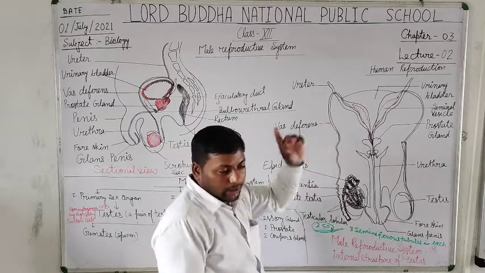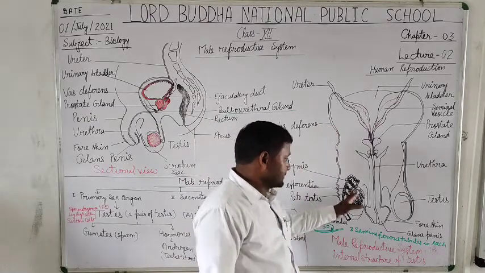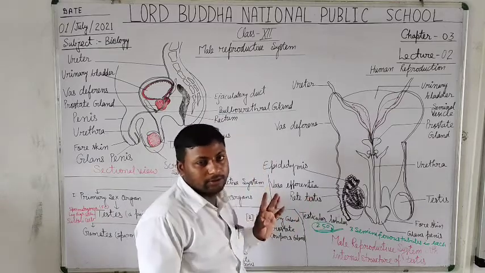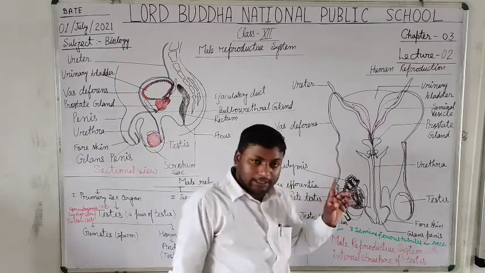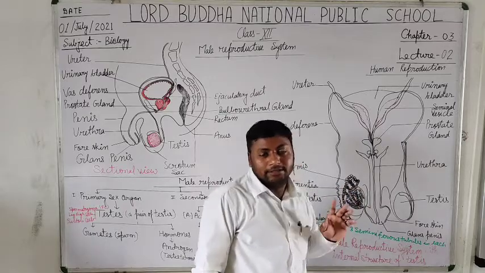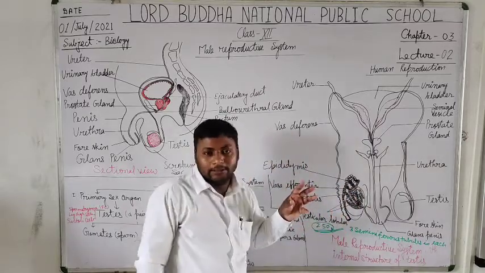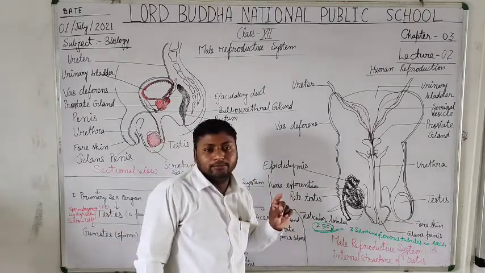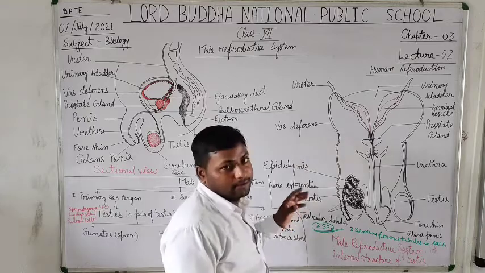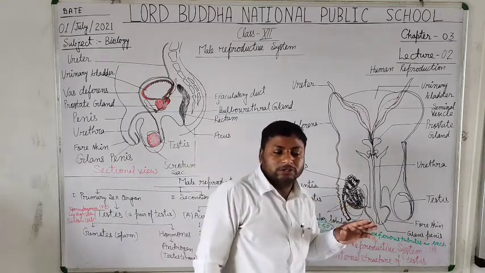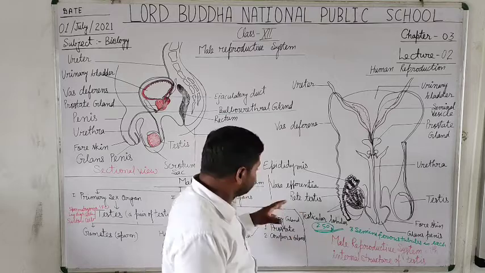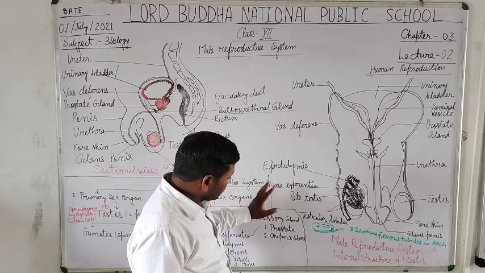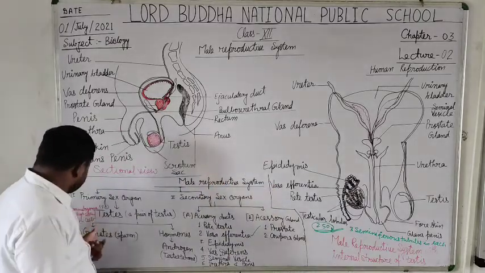Yes, in each seminiferous tubule about 1000 sperm cells are formed. It means 1 gram of testis tissue can form about 1000 sperms per second. The semen ejected at a time is about 2 to 5 ml, and that contains about 5 to 7 lakh sperm. Now students, let us talk more about the testis.